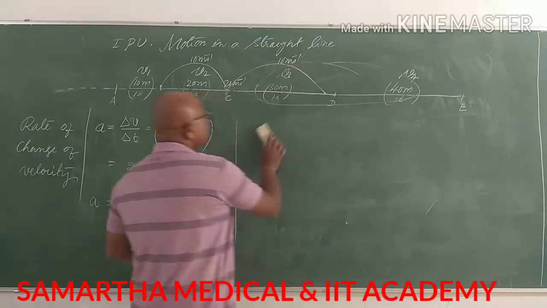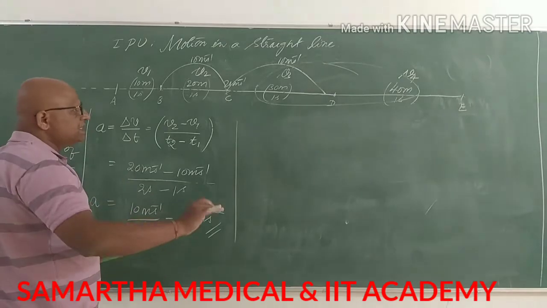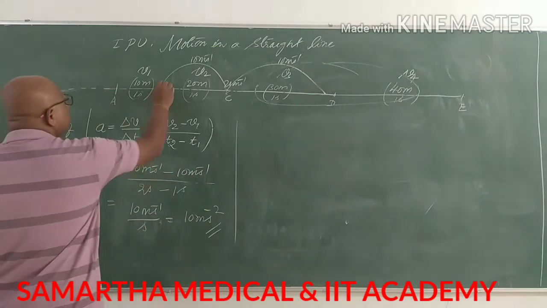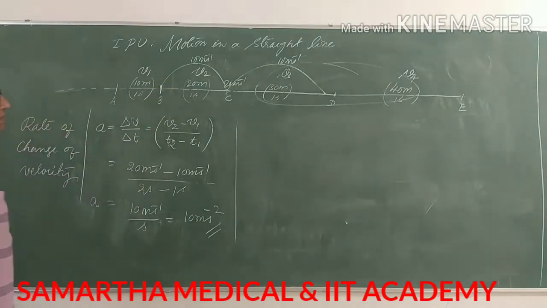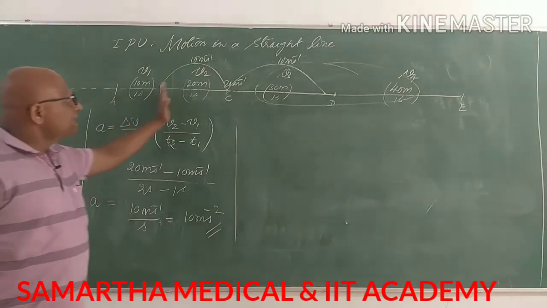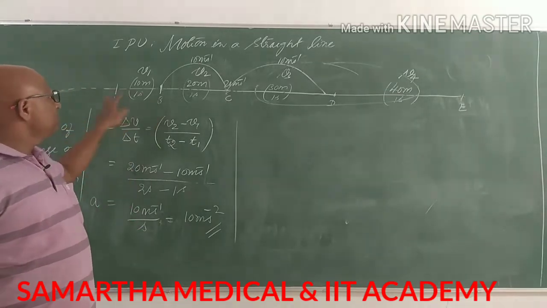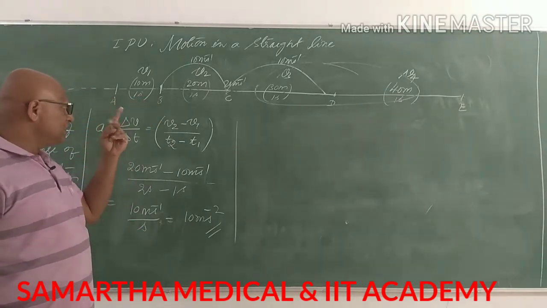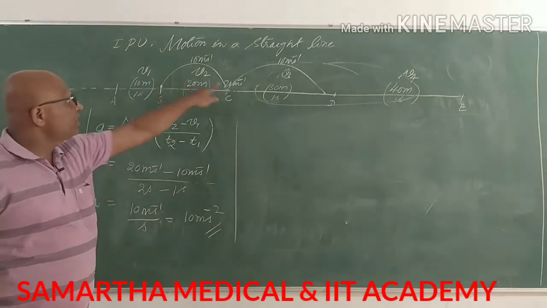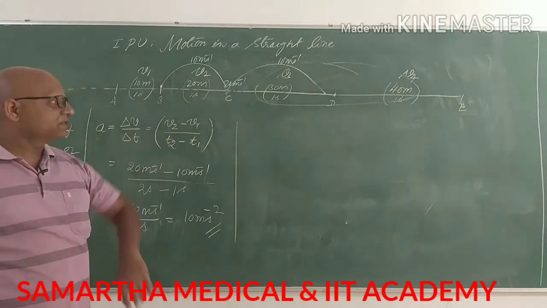Now, one thing we are going to discuss here is what is happening to velocity. Velocity is changing and the change in velocity is constant. But what about the displacement? You just observe what is happening to displacement. In 1 second, displacement is 10 meters. In the next second, displacement is 20 meters. From the beginning, in 1 second, displacement is 10 meters. In 2 seconds, displacement is 30 meters. Remember, 10 meters plus 20 meters. So 30 meters in 2 seconds.